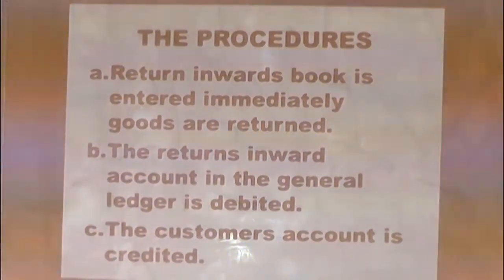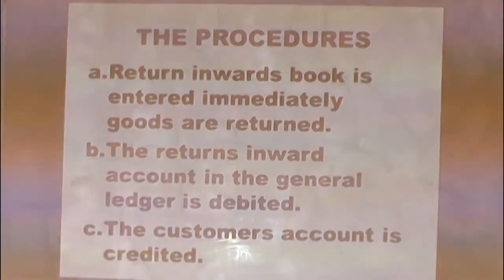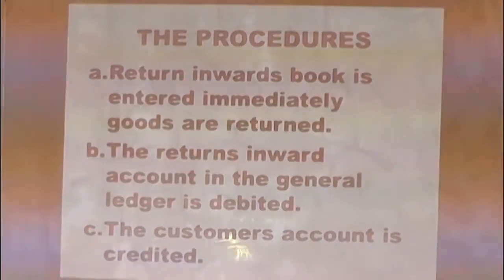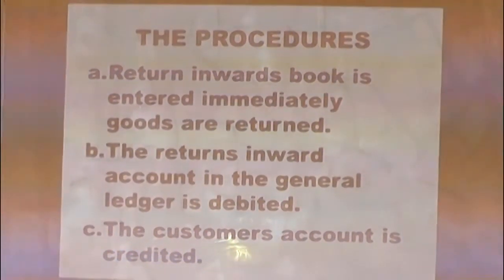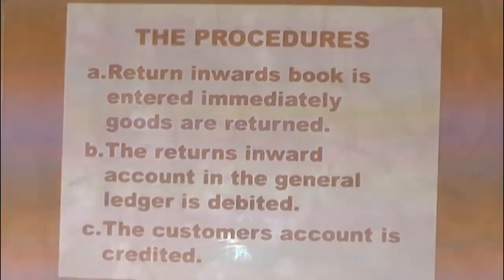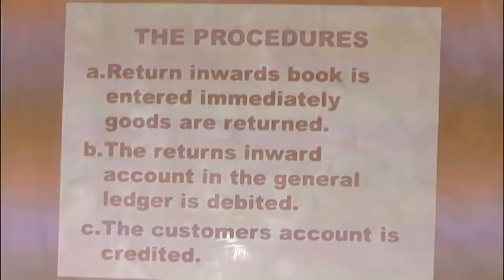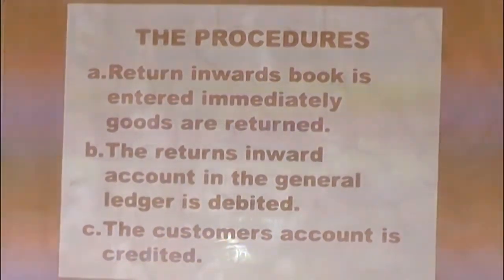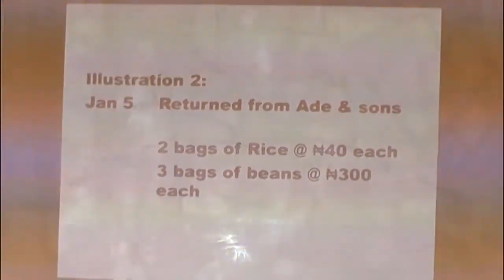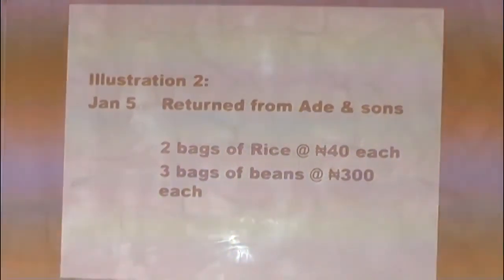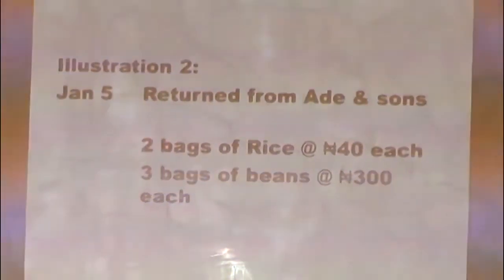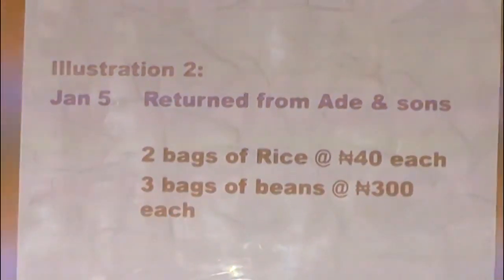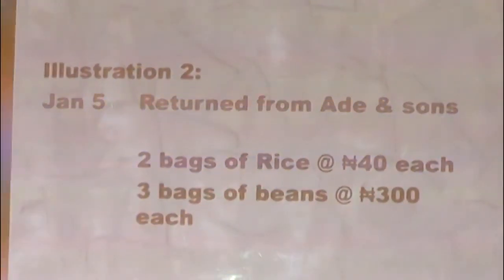The second one is that the returns inward account in the general ledger is going to be debited. Then the third one is that the customer's account will be credited, because the return is made back to the customer.